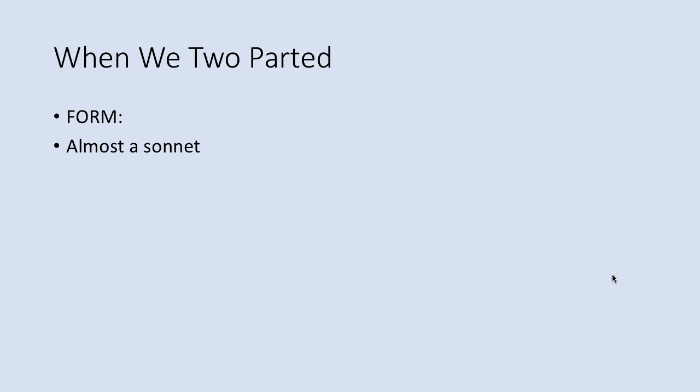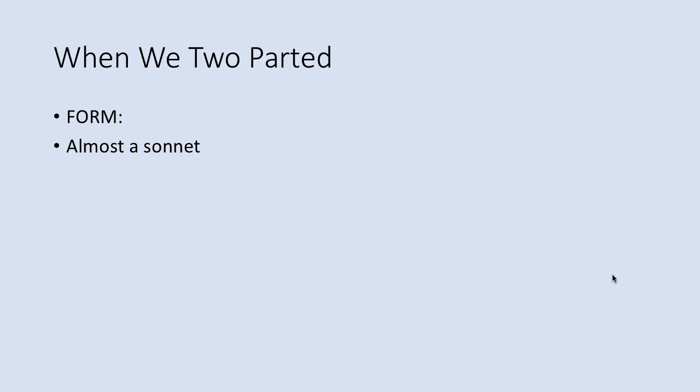The Shakespearean sonnet follows the rhyme scheme A, B, A, B, C, D, C, D, E, F, E, F, G, G. And When We Two Parted follows that rhyme scheme right up until the line, "Thy vows are all broken." And that's significant because what it's telling us is that the love in this relationship was perfect, like the sonnet form, until that moment when the vows were broken and it fell apart.